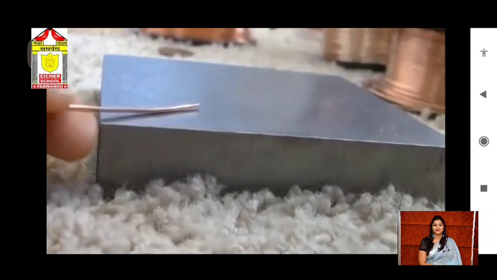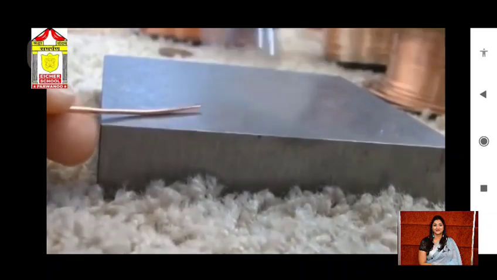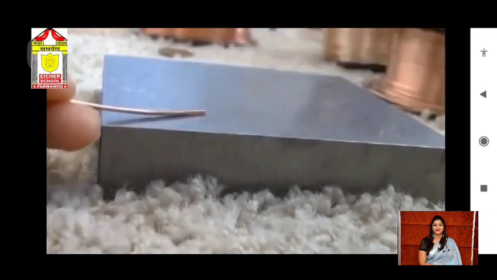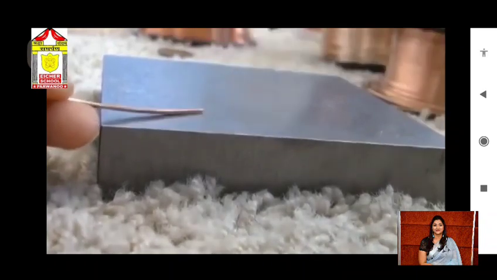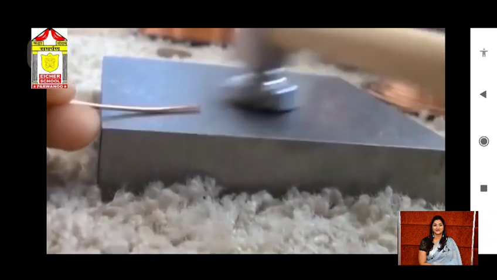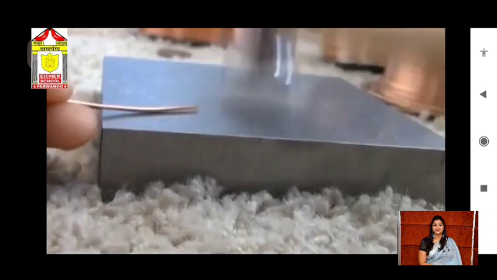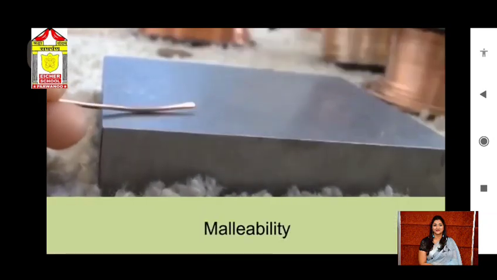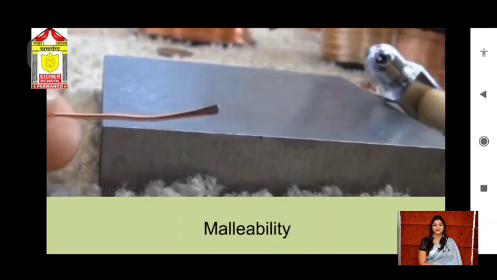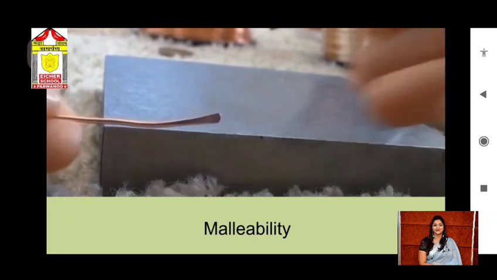When these metals are beaten more forcefully and continuously, they change into thin sheets without breaking at all. The property which allows metals to be hammered into thin sheets or foil is called malleability. Most of the metals are malleable. Gold and silver are the most malleable metals.